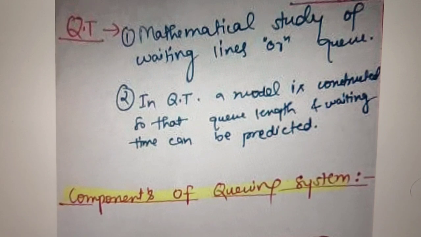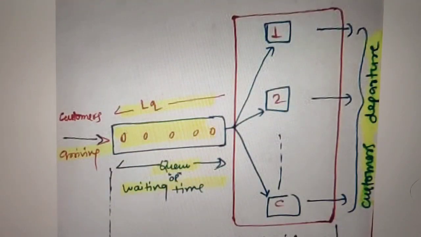So what are the components of queuing theory? I have taken just a simple overview to understand what queuing theory is. If this portion represents the server portion where the request is to be resolved, and this portion represents where the length of the queue is, and this is the arrival of customers or services, and this is the departure of customers or services.